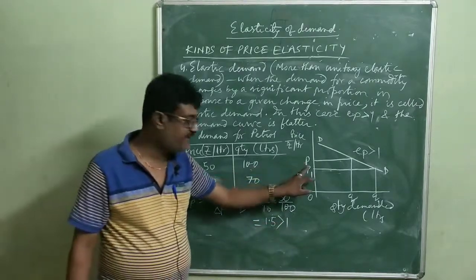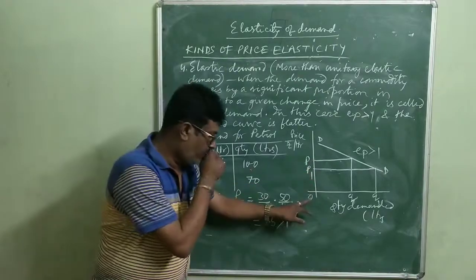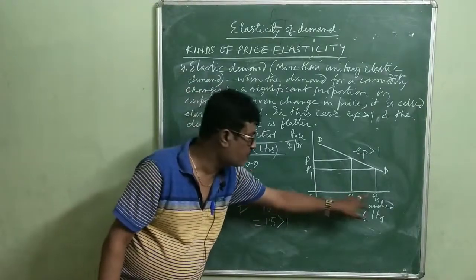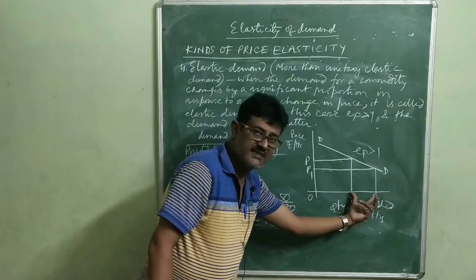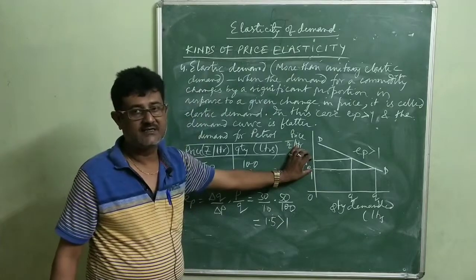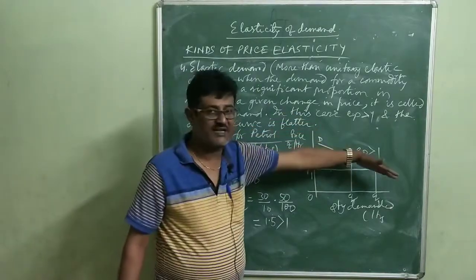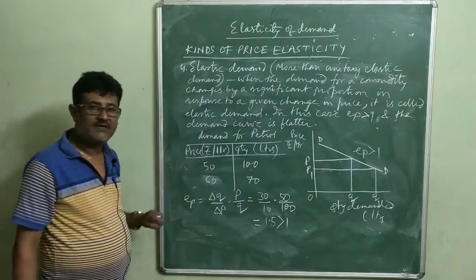So here we find that when the price falls from OP to OP1, the quantity demanded increases from OQ to OQ1. See, the demand changes by a significant proportion in response to the small change in price. So the demand is elastic and the demand curve is flatter. So this is what elastic demand is.